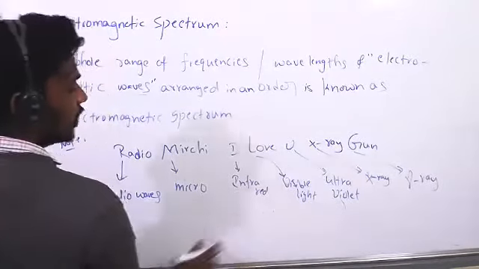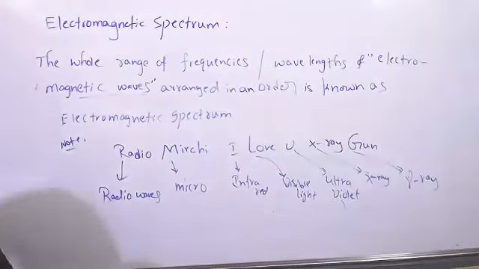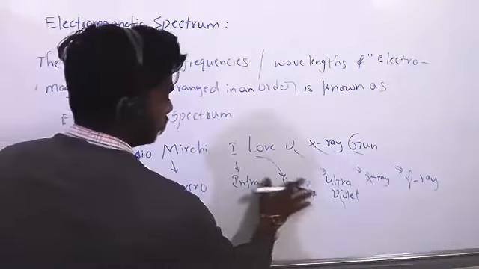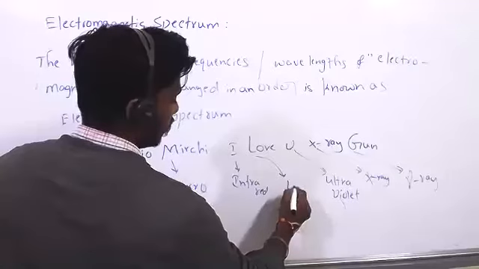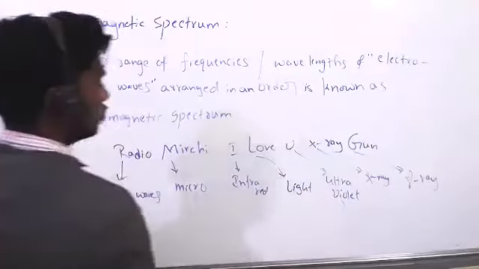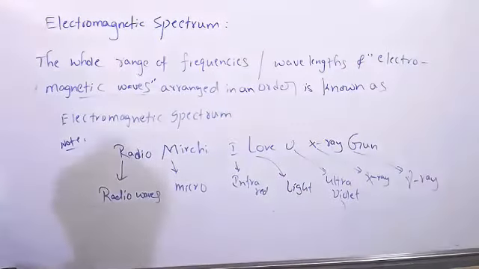U is ultraviolet. X is X-ray. G is gamma rays. Understand that one? Understand clearly?